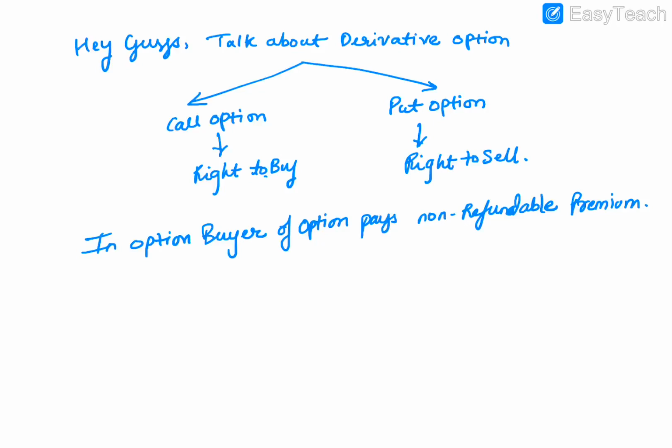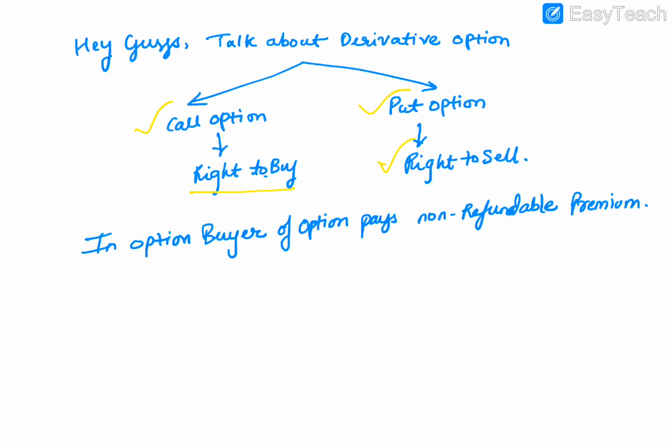So today we'll get into this, and starting with it, there are two types of option. First is call option, second is put option. Call option is nothing but I am taking a right to buy. It means if I take a call option on a particular share, I have the right to buy that share at a particular price. And there is the put option. Put option means I get a right to sell the share at a particular price.